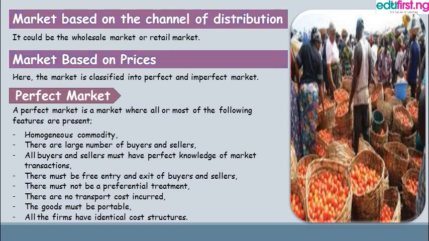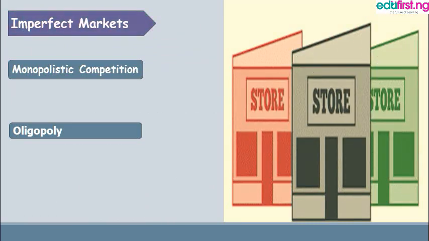But it is worthy of note that in the real world, a perfect market does not exist in its pure form. That is, the perfect market is just a theoretical concept. Then we look at the imperfect markets. The imperfect market is classified into monopolistic competition, oligopoly, duopoly, monopsony, and oligopsony.